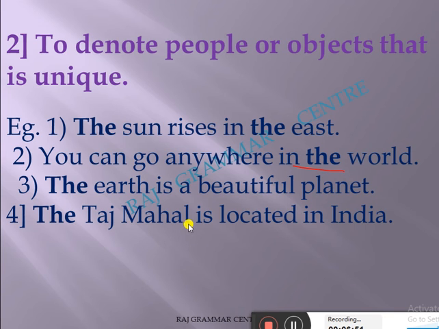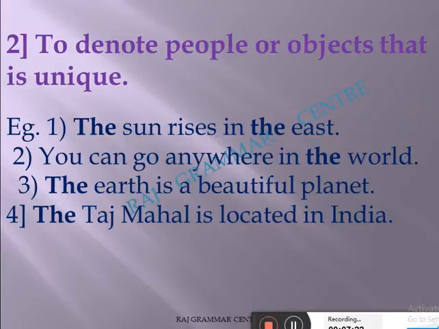The earth is a beautiful planet. Here earth is unique, only one earth, not two earths. The Taj Mahal is located in India. So wherever the case is to denote people or any object which is unique, there we use the.